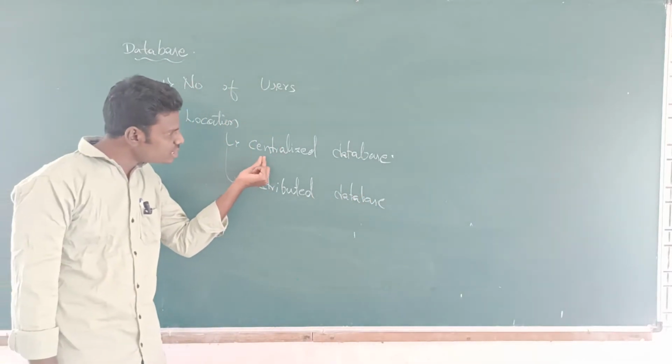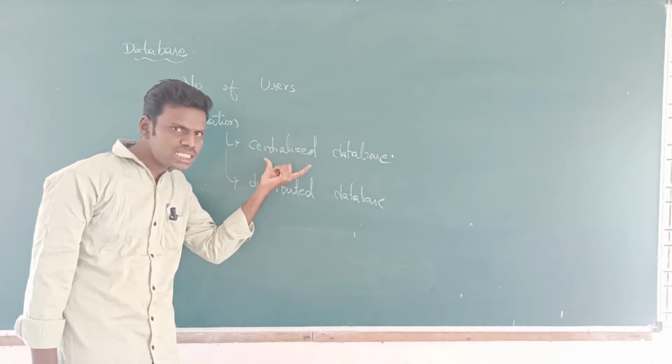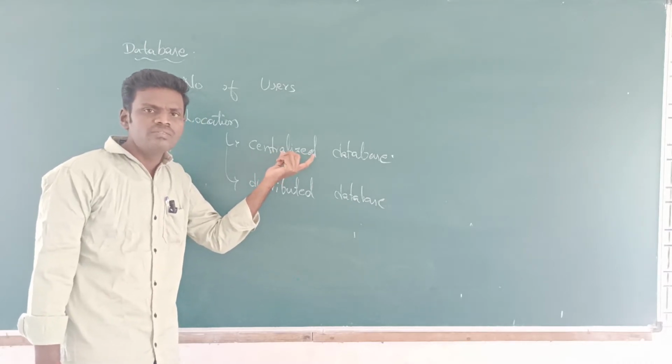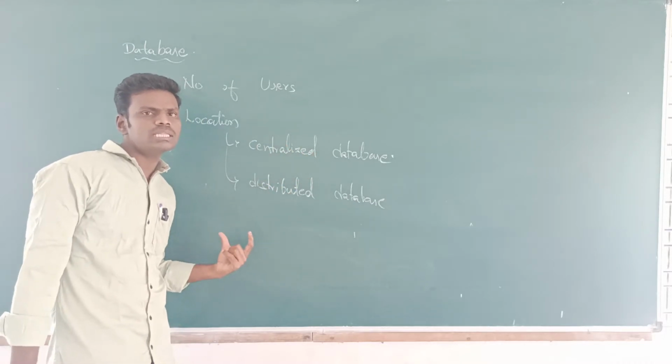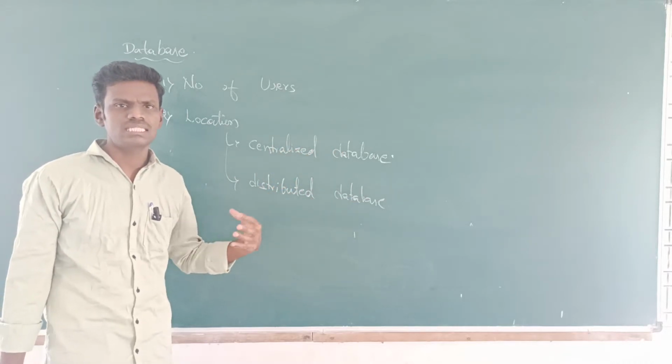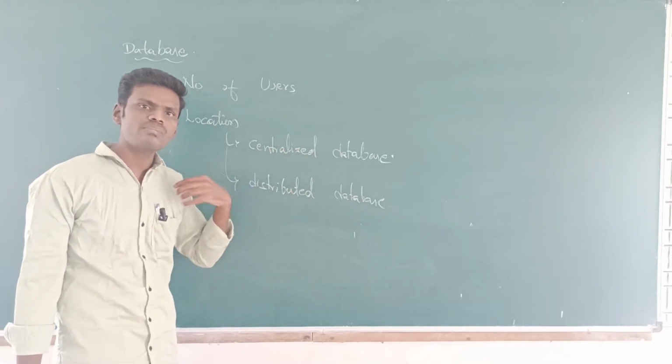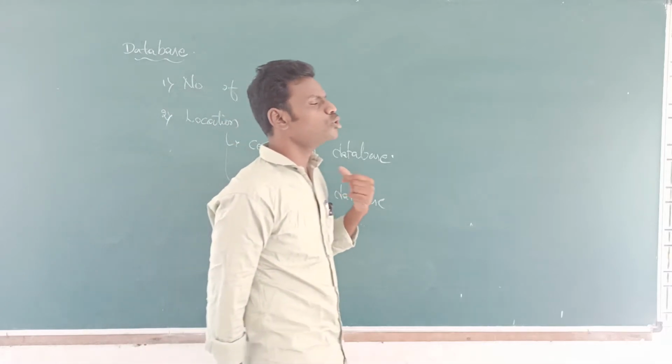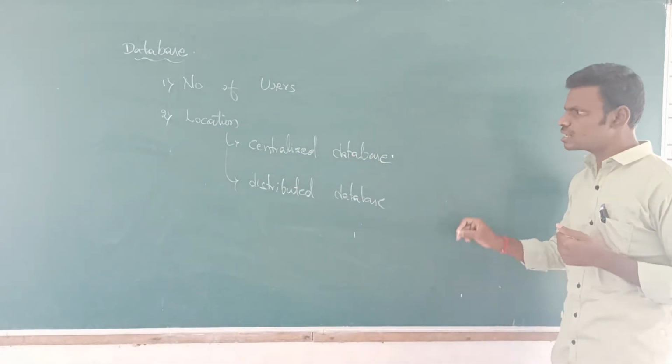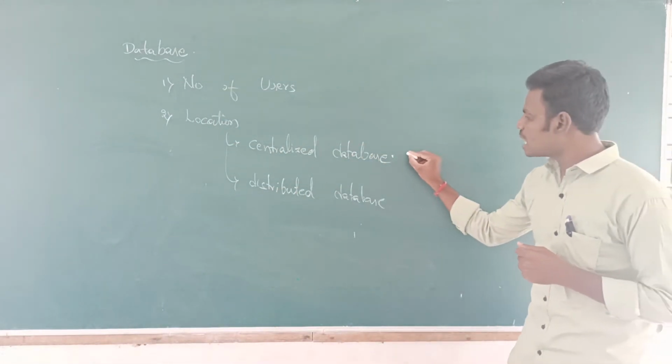As the name itself suggests, we will be having a centralized system, a centralized site, where people will be storing all the databases in order to access, retrieve, and perform operations. We will go to those centralized databases in order to perform the operations.